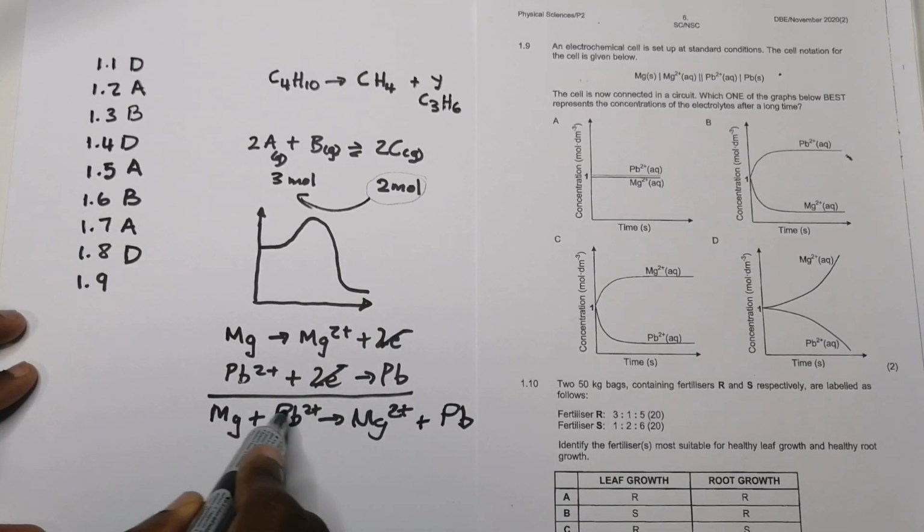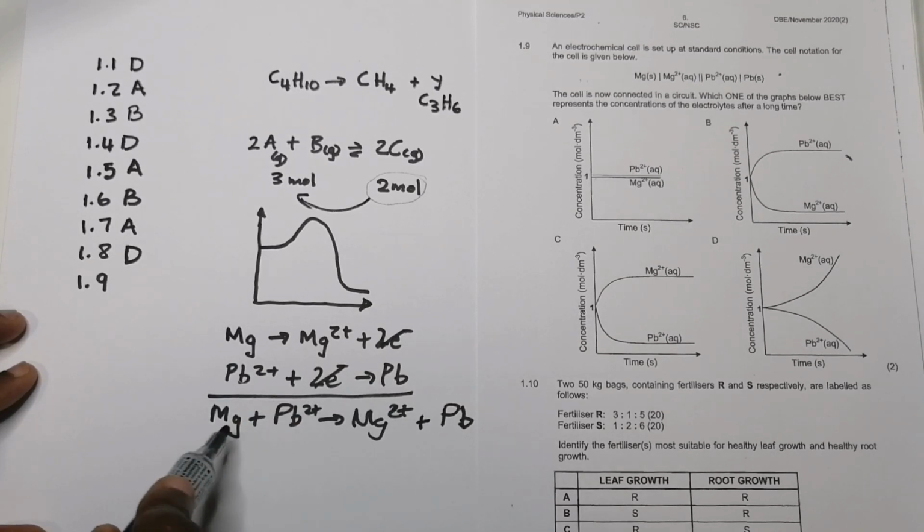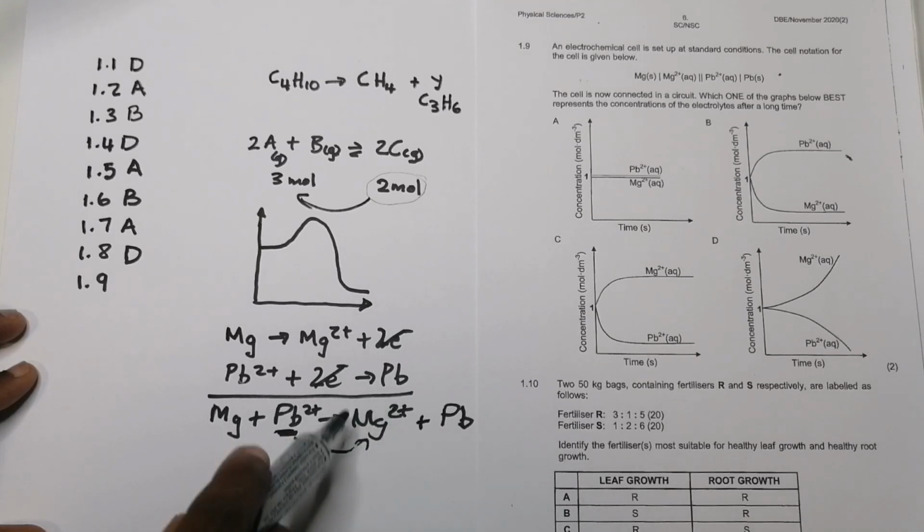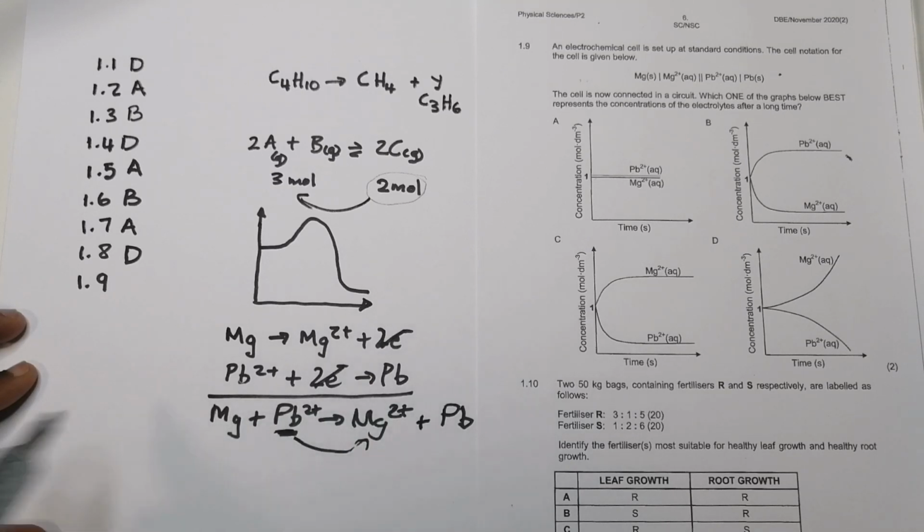The lead 2+ ions are going to be used, so what would happen to them? They should actually decrease, whilst in this case, what's going to happen to magnesium? You are producing it, the magnesium 2+ ions, so they should actually increase, right?